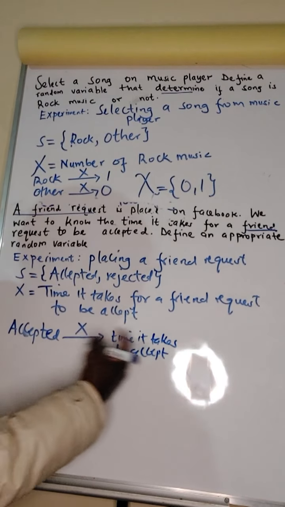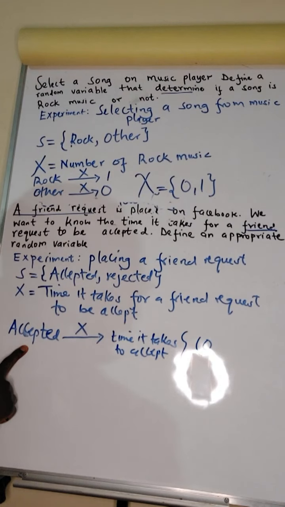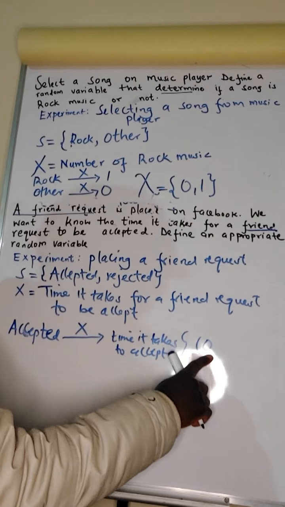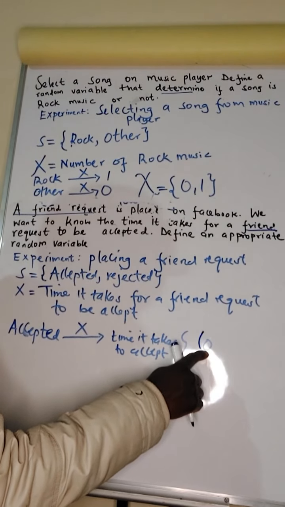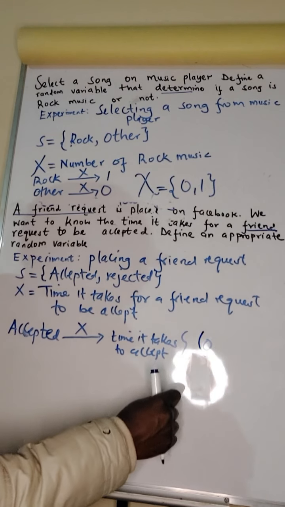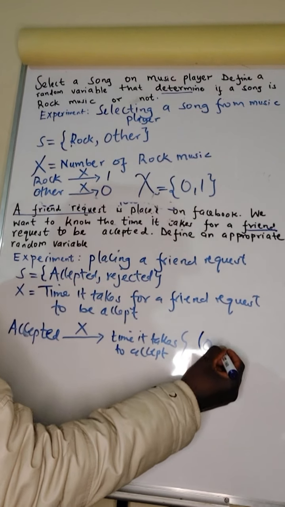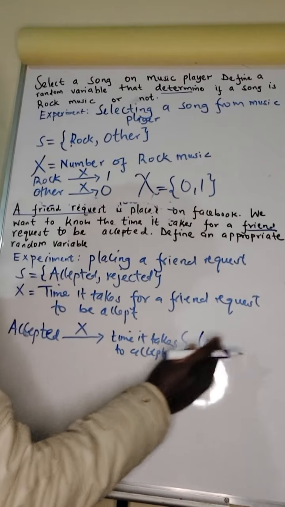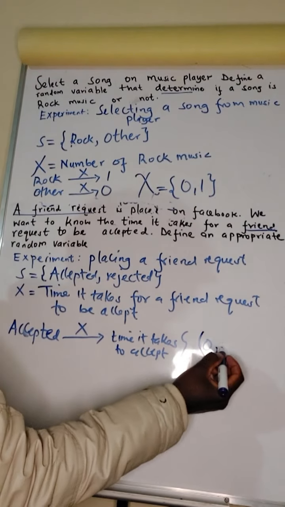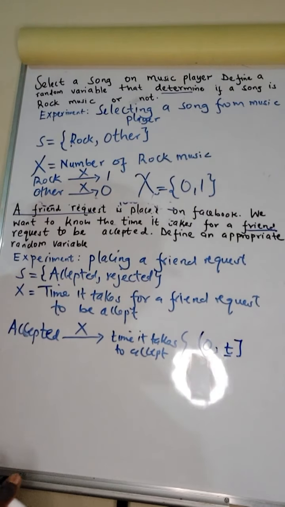Now the possible values of the time are between 0, because a friend request can be answered immediately, so it is 0, and I have put an open bracket because it can be accepted within seconds, and infinity, but I'll explain infinity in a second. So it is between 0 and another time here, I can call it t.